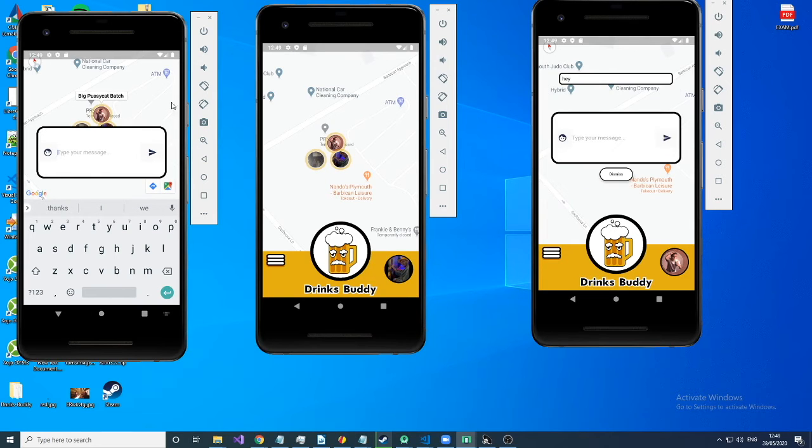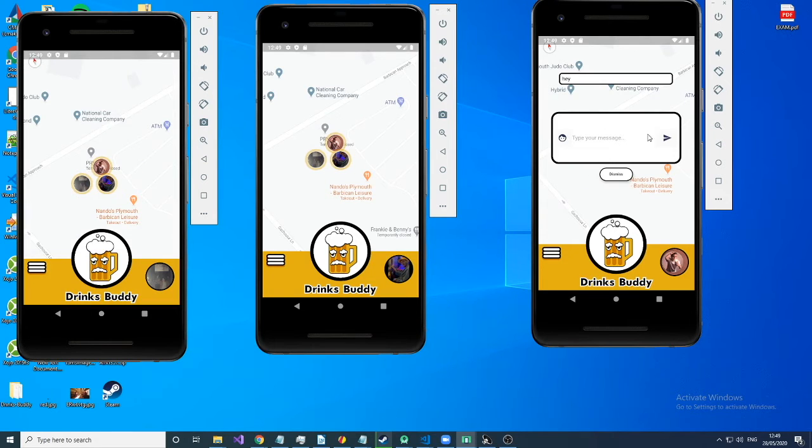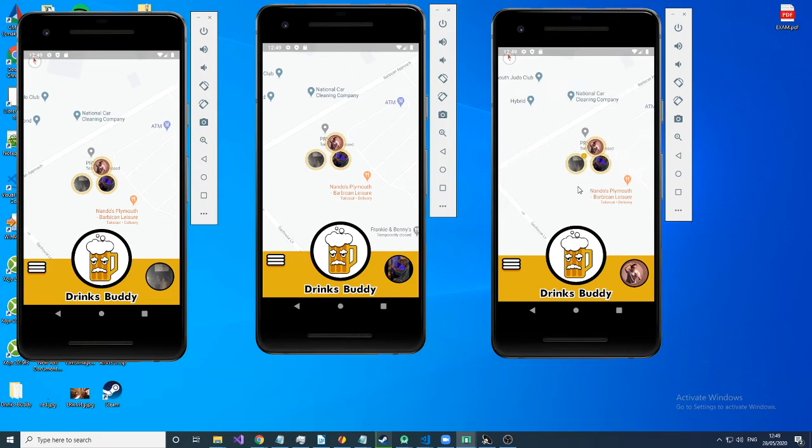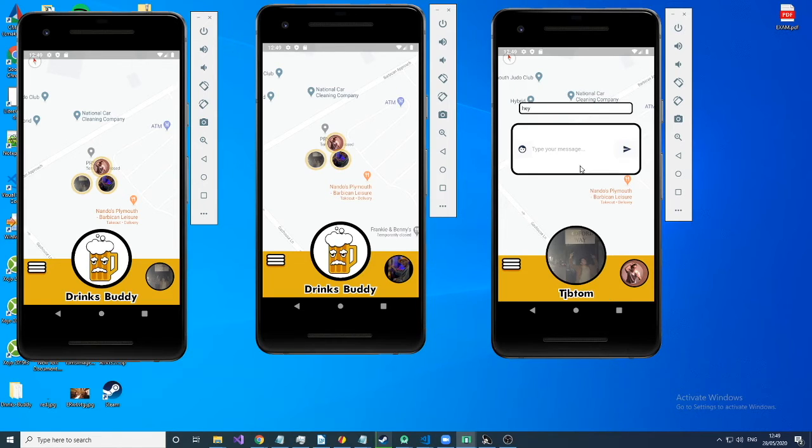So we send the message and we'll be able to see on this separate phone the message come through. So now you're presented with two options here. You can either dismiss the message, which means you'll be able to view it later.